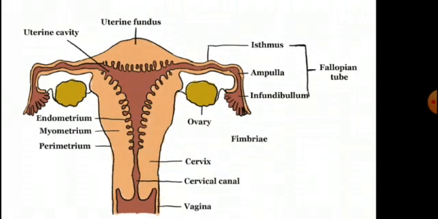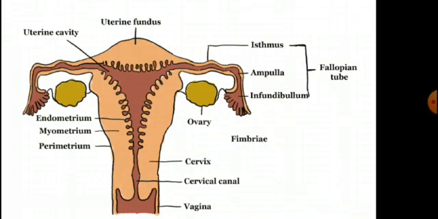It consists of a pair of ovaries, the primary sex organ. It is located one on each side of the lower abdomen, connected to the pelvic wall and uterus by ovarian ligaments. Each ovary is about 2 to 4 cm in length and is covered by a thin epithelium which encloses the ovarian stroma.